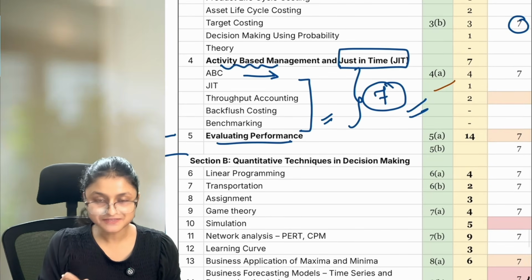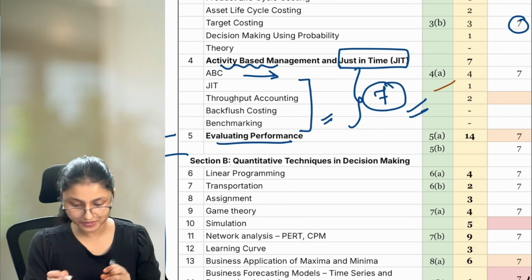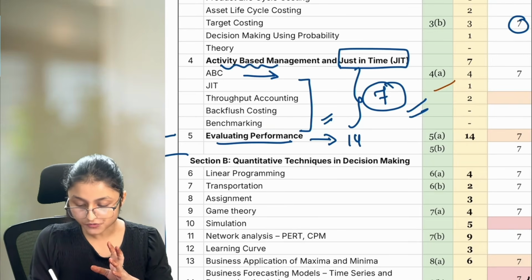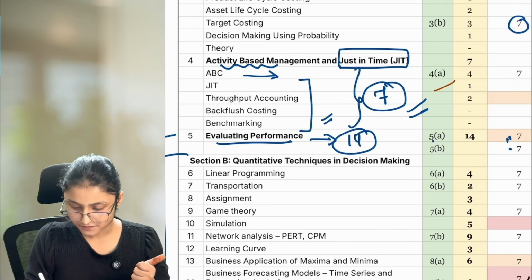Then we have chapter number 5, that is evaluating performance, which is nothing but your standard costing and variance analysis topic. And the institute asks for a 14 marks question in the exam, which can be subdivided into two different parts, 5A, 5B.